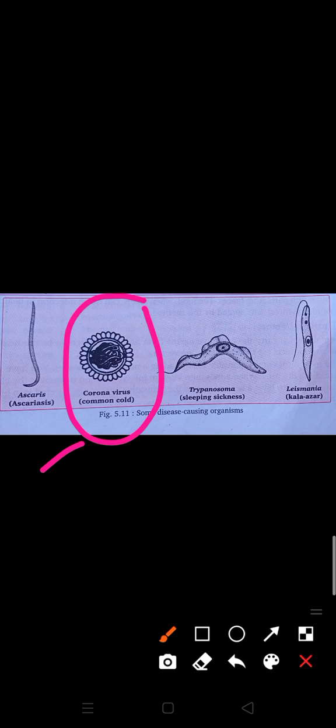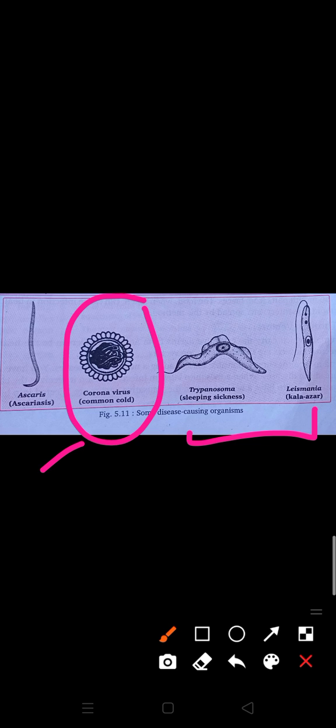Typhoid, tuberculosis, pneumonia, tetanus, diphtheria, cholera, diarrhea, syphilis and anthrax are all bacterial diseases. Malaria, kalazar, sleeping sickness and amoebic dysentery are caused by protozoans.